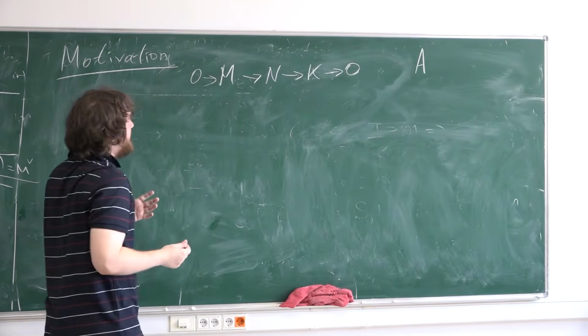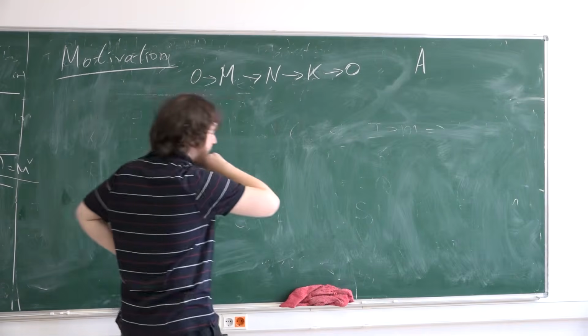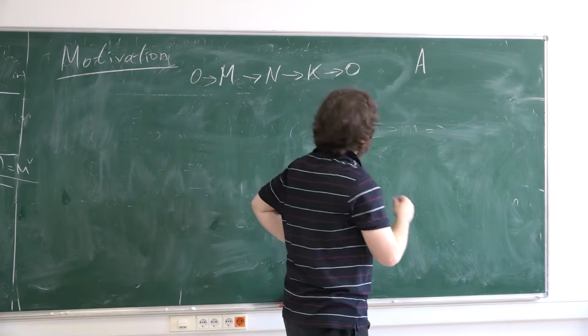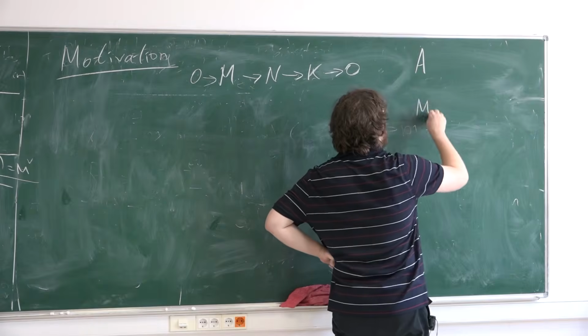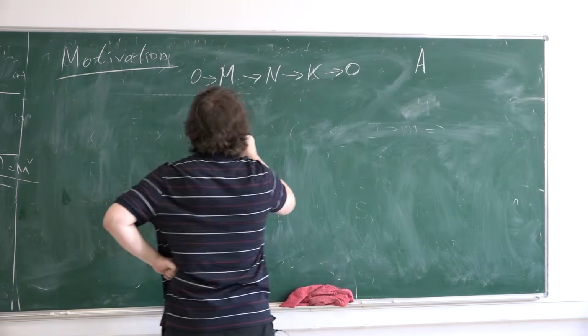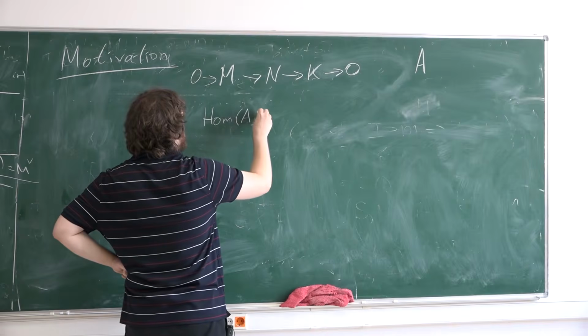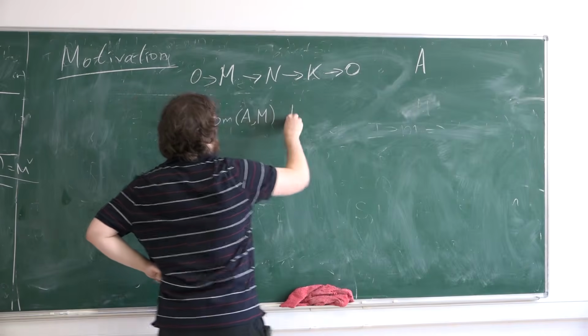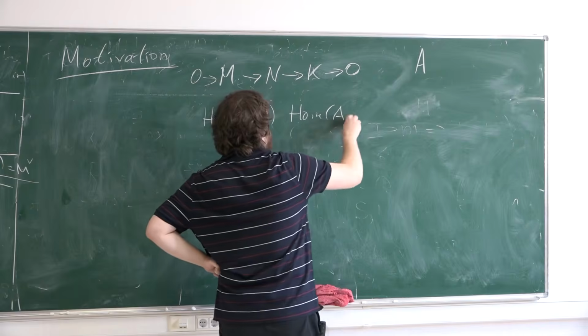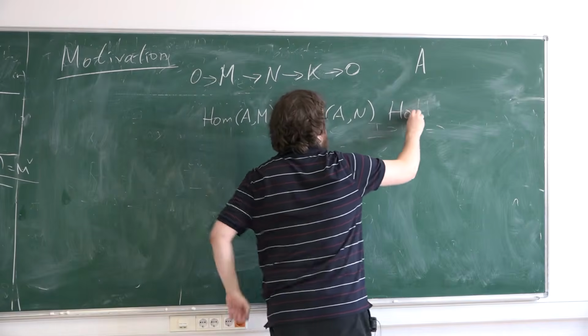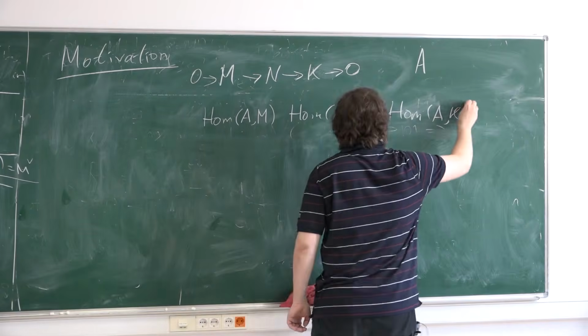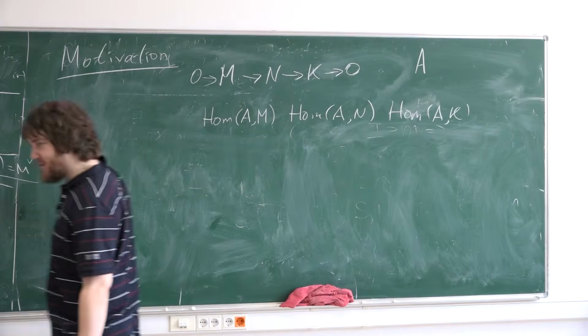It's obvious that if I have a map of modules, then if I consider Hom from A to M, Hom from A to N, and Hom from A to K, then I have an induced homomorphism.